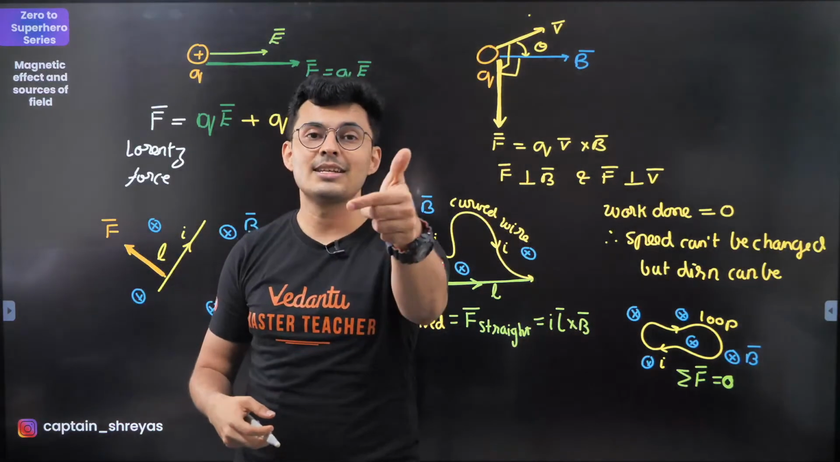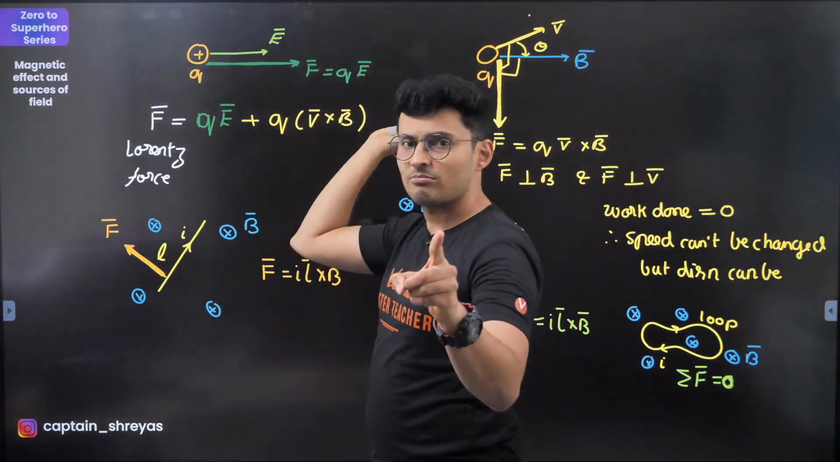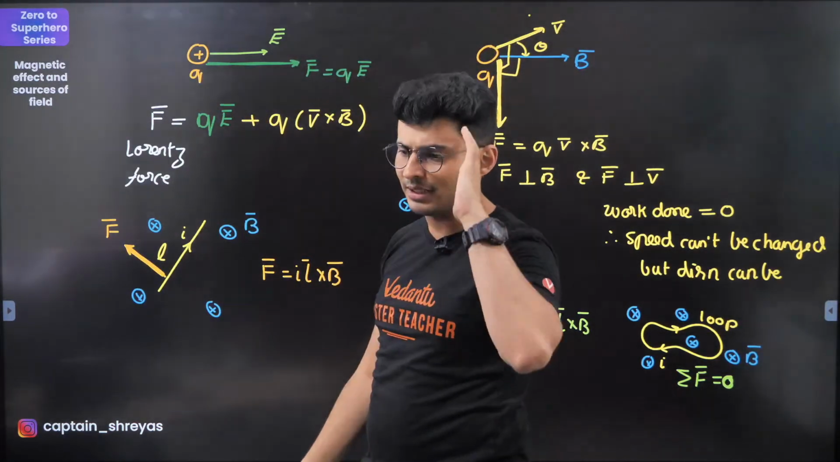When can it be opposite? When the charge is negative. This is a sign sensitive equation. Q is positive: force is in the direction of the field. Q is negative: force is opposite to the direction of the field. Keep that in mind.